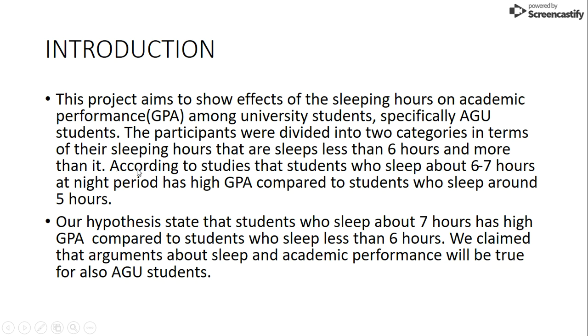We point out this study in the report, and our hypothesis states that students who sleep about 6 to 7 hours have a higher GPA compared to the opposite situation. And then we claim that arguments about sleep and academic performance will be true for other students also.